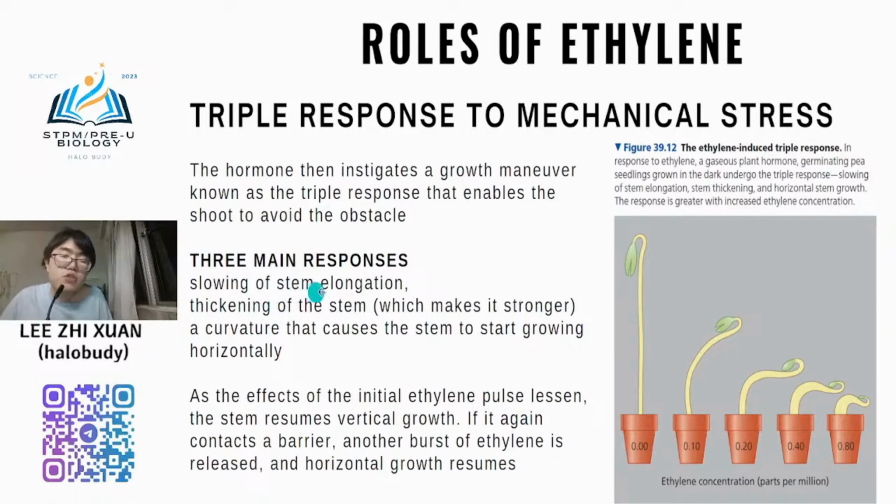Okay, so there are the three main responses. First response is to slow down the stem elongation. Second response is to thicken the stem, and the third response is curvature of the stem. Okay,